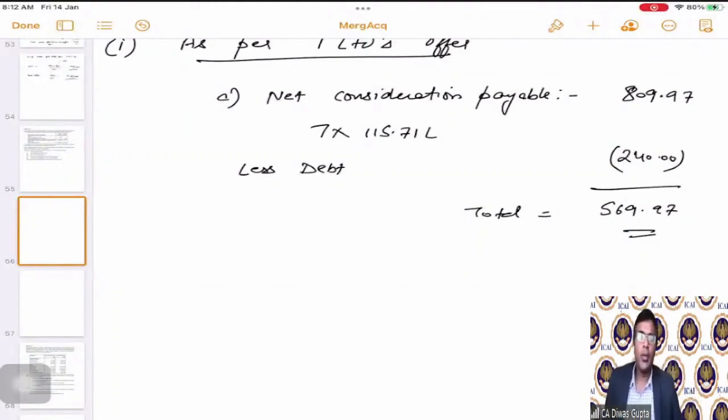This is the total value as per the T Limited's offer currently. Correct. So 7 times simple. We have gone by the formula 7 times of the EBITDA less debt.